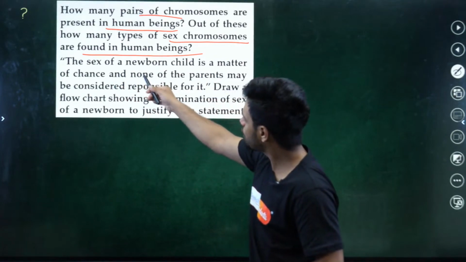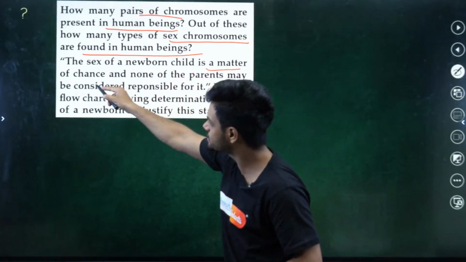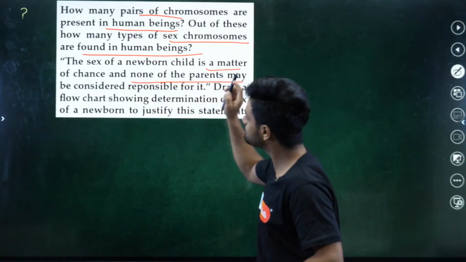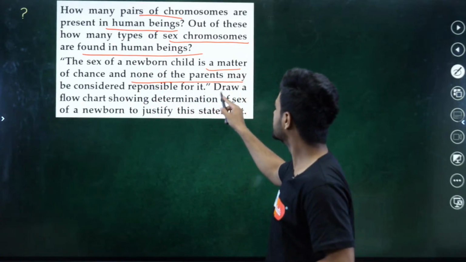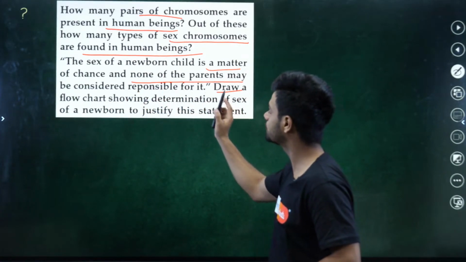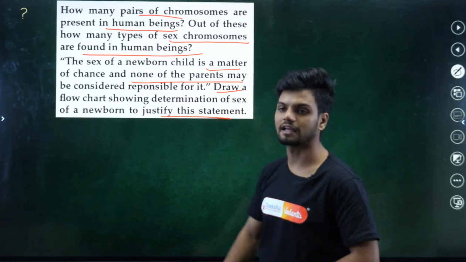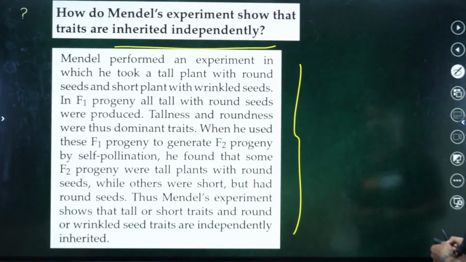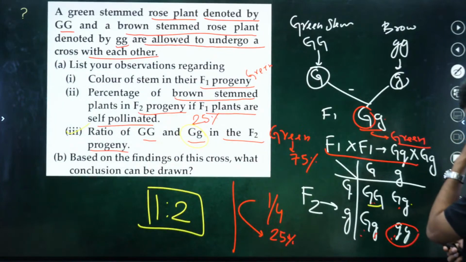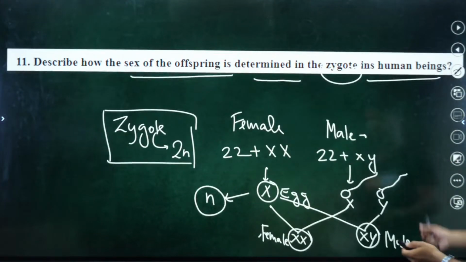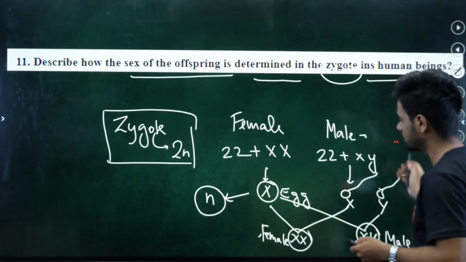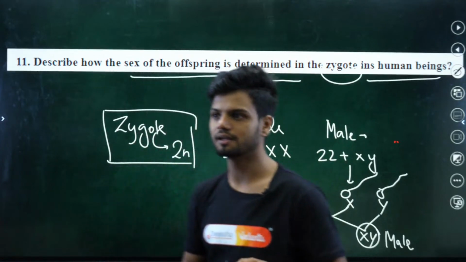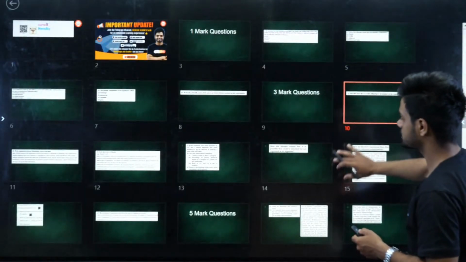Next, the sex of the newborn child is a matter of chance. Yes, it is a 50-50% chance, and neither of the parents may be considered responsible for it. Draw a flow chart showing the determination of sex of the newborn to justify the statement. I think we solved this question somewhere. We solved, right? Sex determination. Here, this is the answer for that question as well. The entire sex determination can be written here. Okay, that is the question.